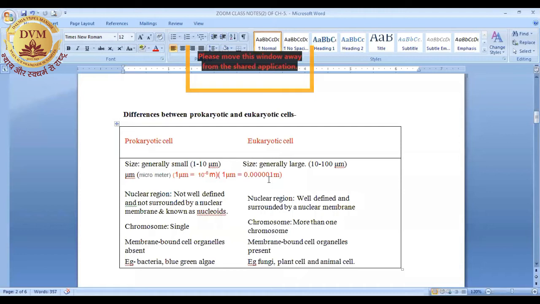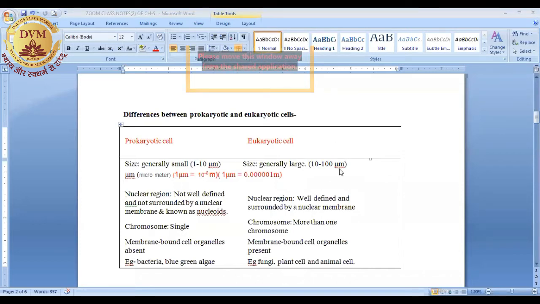So you can imagine how small these cells are, right? Second, the eukaryotic cells are generally large in size. Their diameter may be between 10 to 100 micrometers, right?